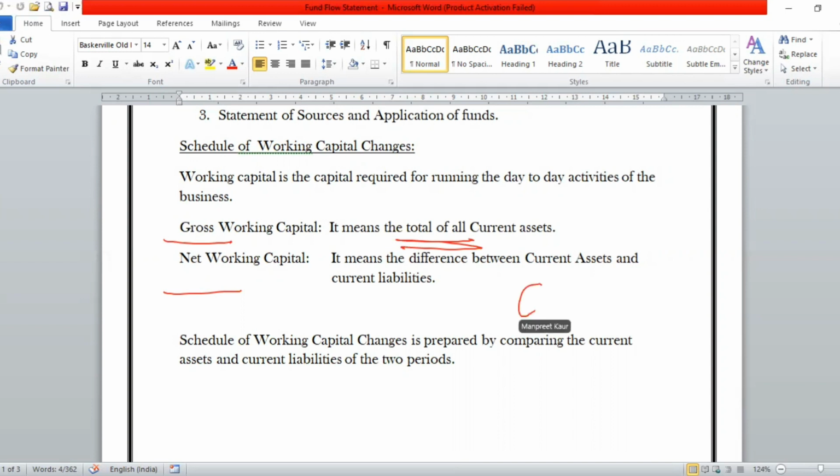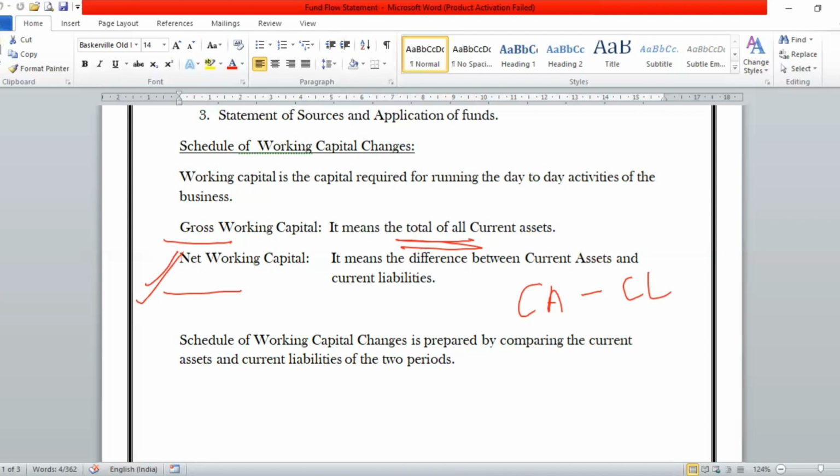Net working capital refers to the difference of current assets minus current liabilities. So firstly, you will get a summation of all current assets. Then you will get a summation of all current liabilities. You have to subtract those two figures. And if the figure turns out to be positive, it is called your net working capital. So based on this meaning, your schedule of working capital changes will help you to know the net working capital of a business. Out of the statement, you will be able to know the difference of your current assets and your current liabilities.